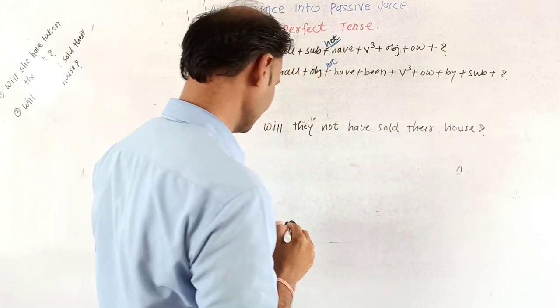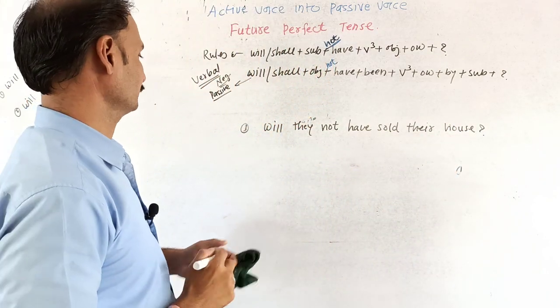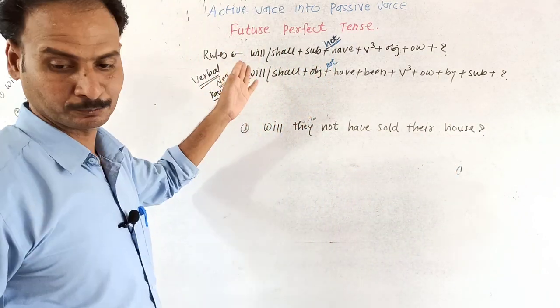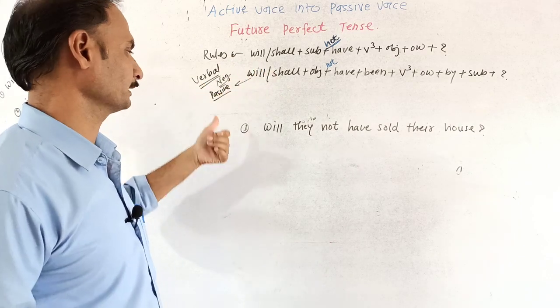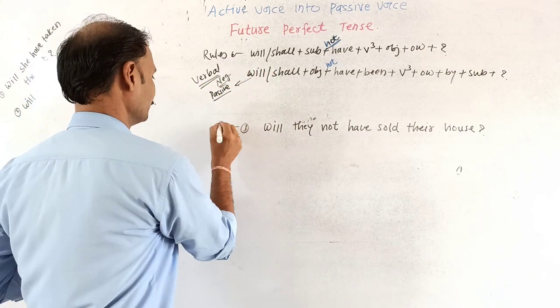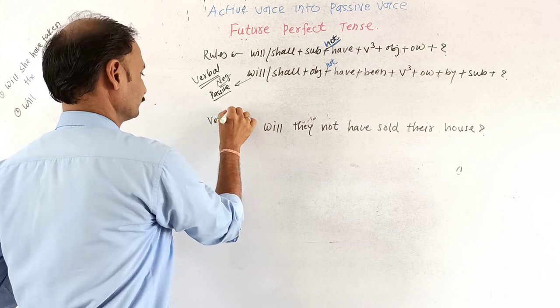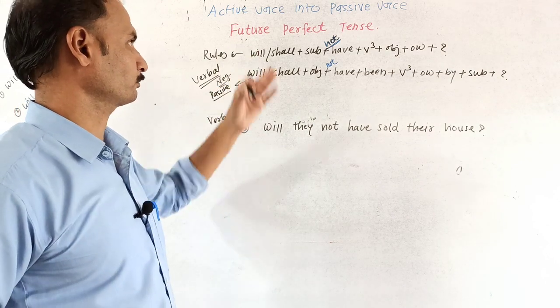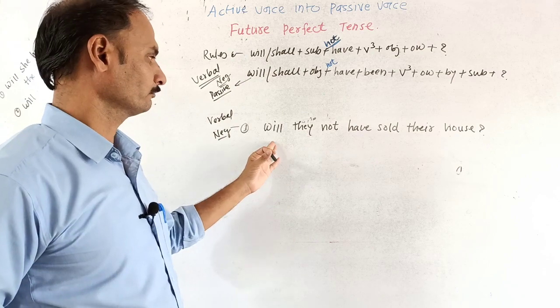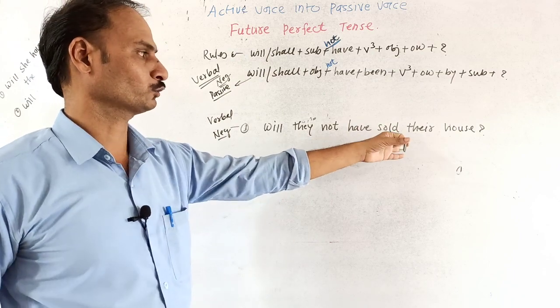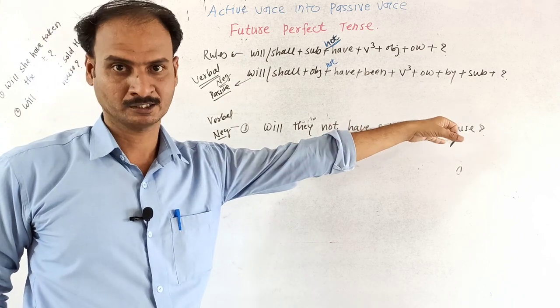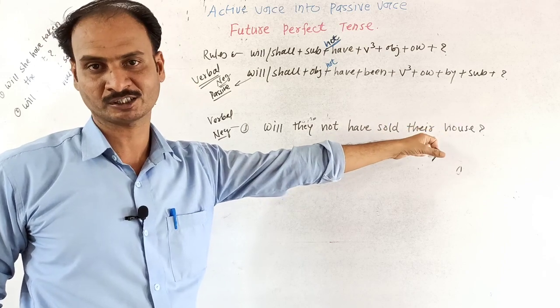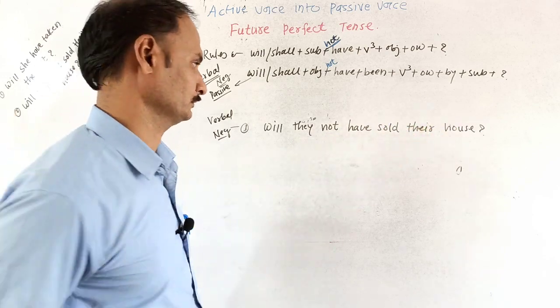Question mark. So this is the passive structure, active structure for the future perfect tense of verbal negative. This is all about the verbal negative structure for the future perfect tense. Will they not have sold their house? Question mark. So while interchanging this type of structure into passive voice, the rules are same.